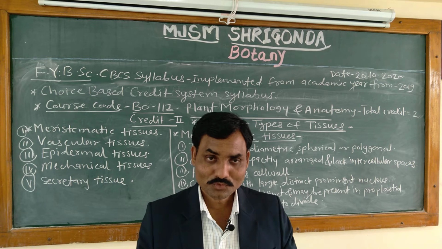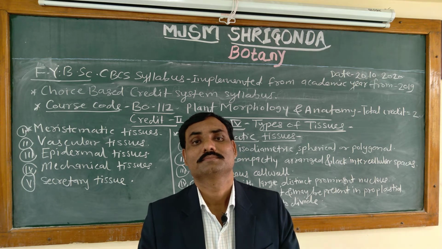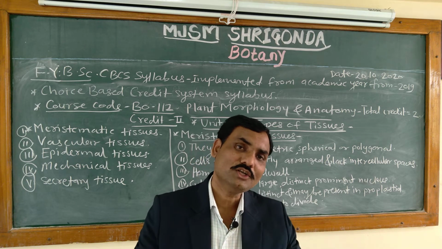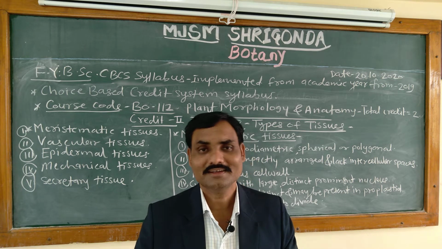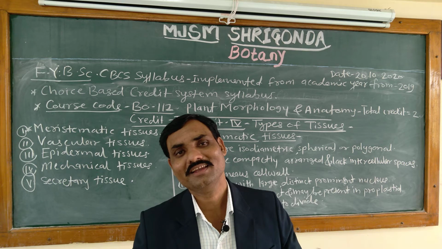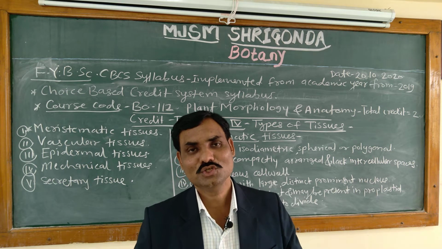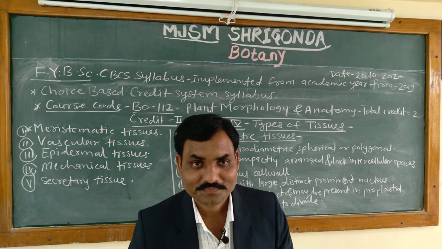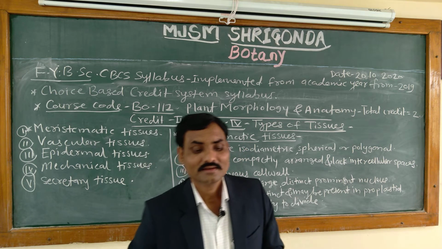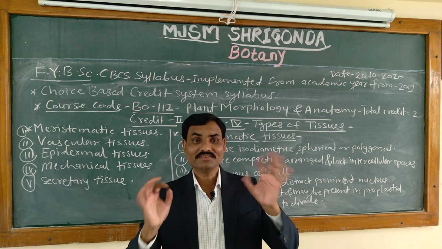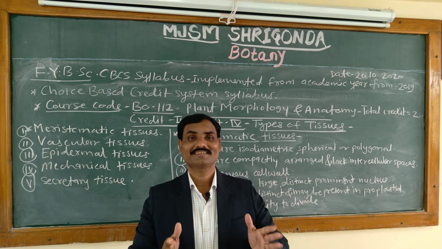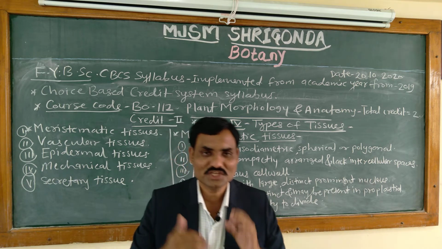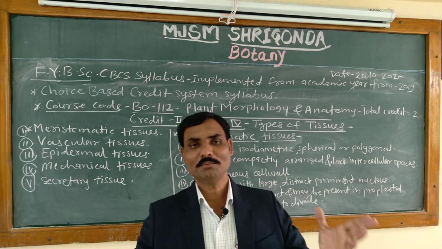When cells come together and form a structure, that structure is called tissue, and that is the definition of tissue: a group of cells. Tissue is nothing but a group of cells, or masses of cells. Look very carefully at the definition of the tissue. What is the definition of tissue?